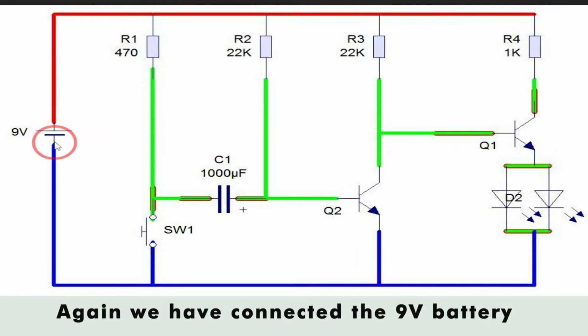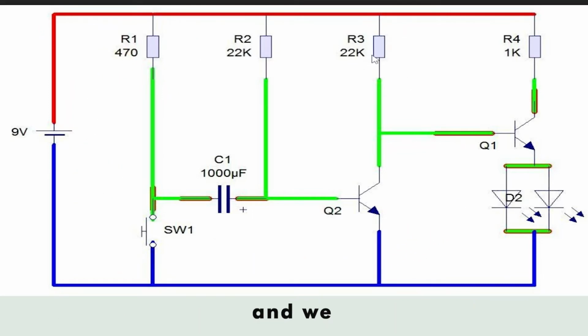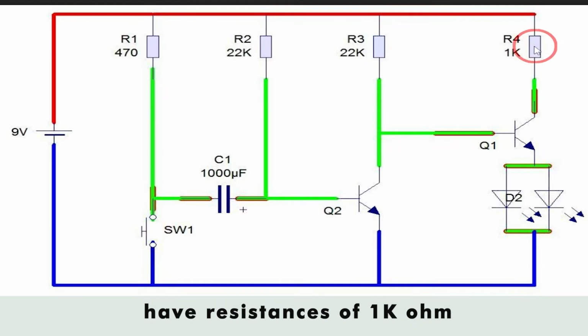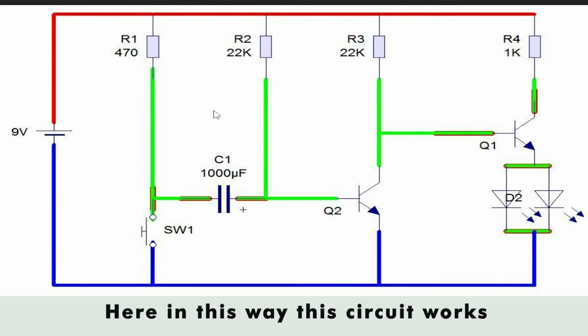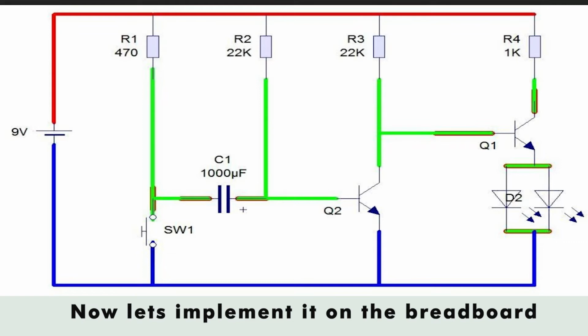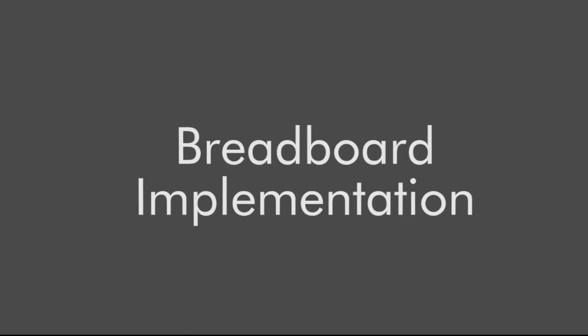Again, we have connected the 9 volt battery as a power supply to this circuit, and we have resistances of 1 kilo ohm to limit the current on this line. In this way the circuit works. Now let's implement it on the breadboard to check the functionality.